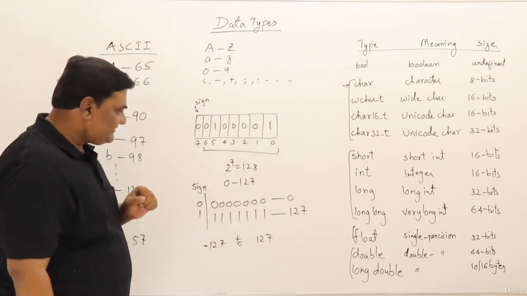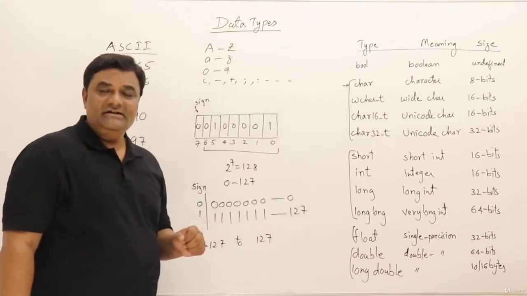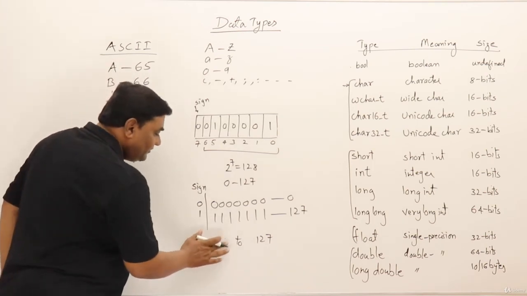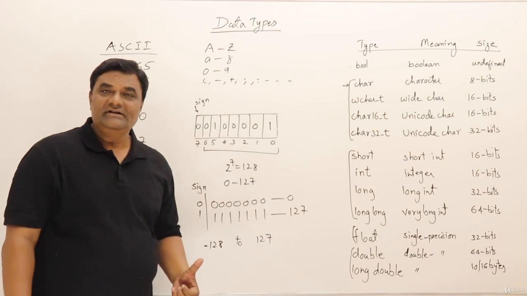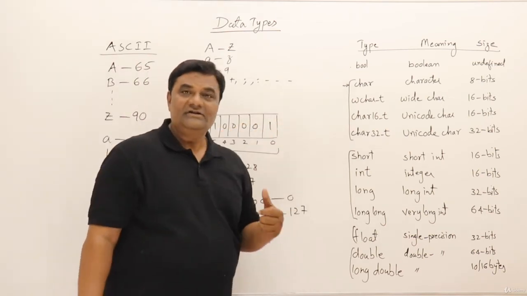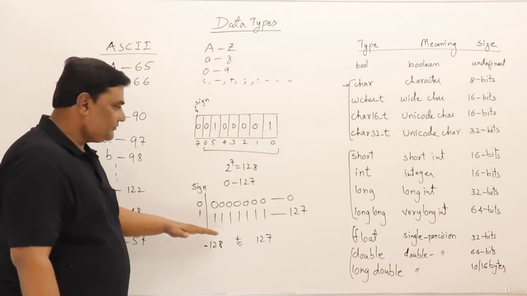But one thing here is, 0 cannot be negative. But negative 0 we call as 128. So it is minus 128 to 127. So the range of character is minus 128 to 127. How it is becoming, I have already shown you.